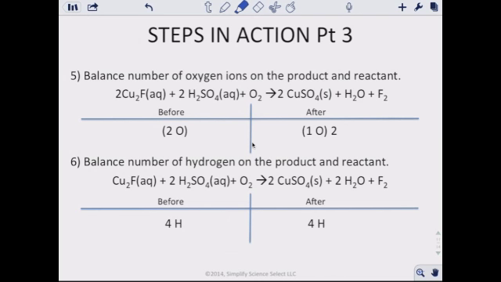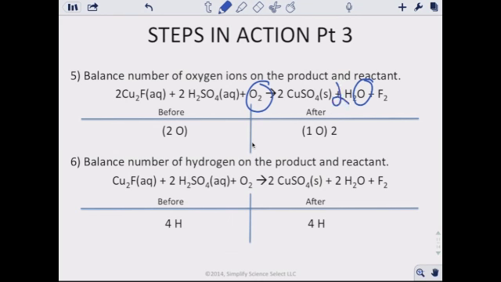We can balance the oxygen first, or we can balance the hydrogen first. In this case, when we're looking at it, it's just a little bit better for us to balance out our oxygens first. So what we'll do is we'll balance those out. When we look at it, we see that we have 2 oxygens, and over here we have 1 oxygen. So to balance that out, we just put a 2 right there.